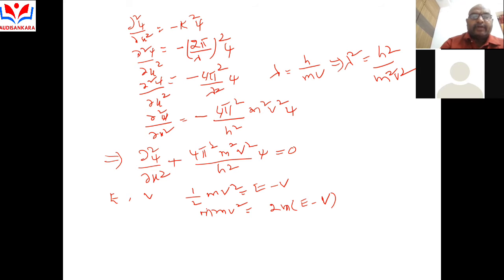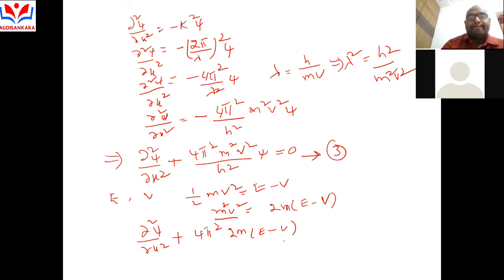That means m square v square is equal to 2m (E minus V). So the m square v square value is substituted in the above equation 3. So that is ∂²ψ/∂x² plus 4π² into 2m (E minus V) by h² into ψ is equal to 0. In this equation, we multiply 2 into 4, 8.